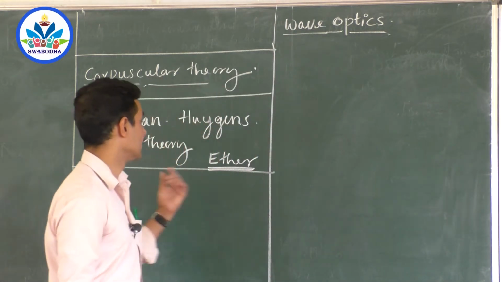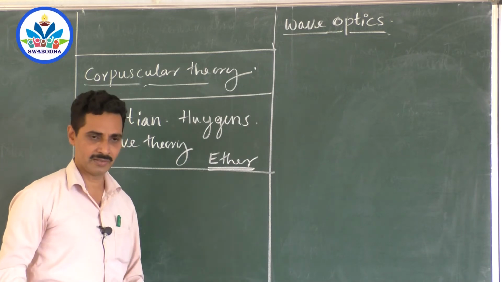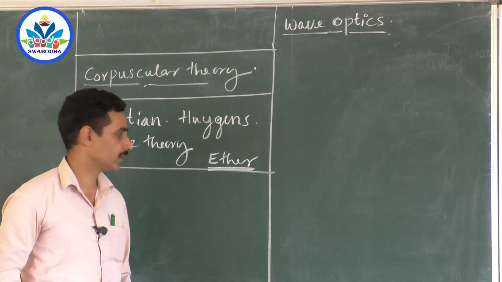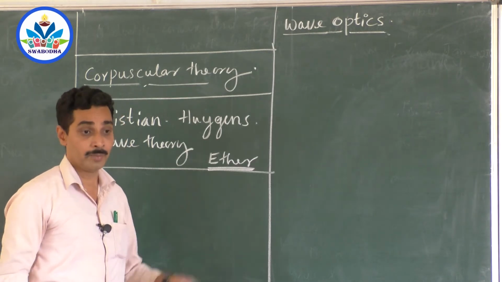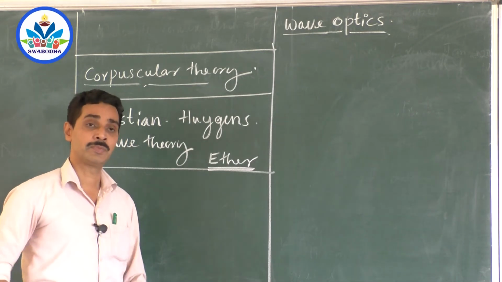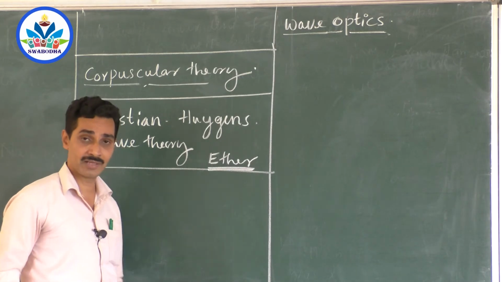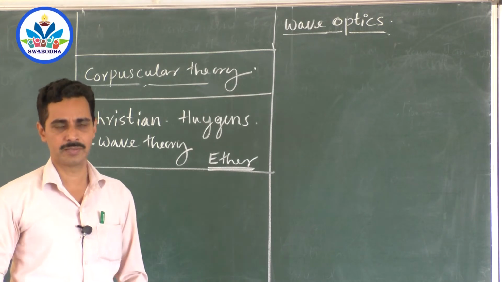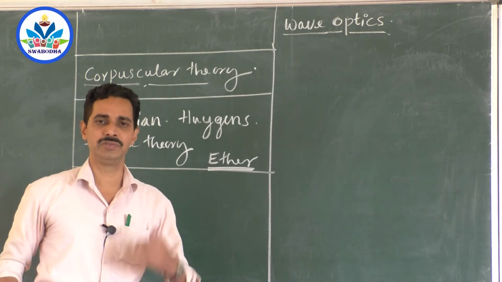So that was a theory given by Huygens. Only in this part he fails to explain how light travels in vacuum, because there is no practical proof for ether. But later on, many important and historic experiments proved that there is no ether. So that was a major blow, but still even today we use wave theory.